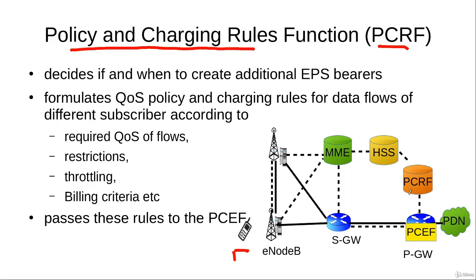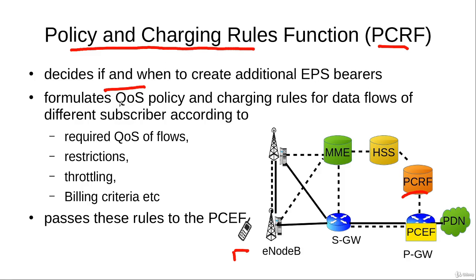that, and it is the PCRF that decides that this additional EPS bearer needs to be allocated to this user equipment. So the PCRF decides if and when to create additional EPS bearers.